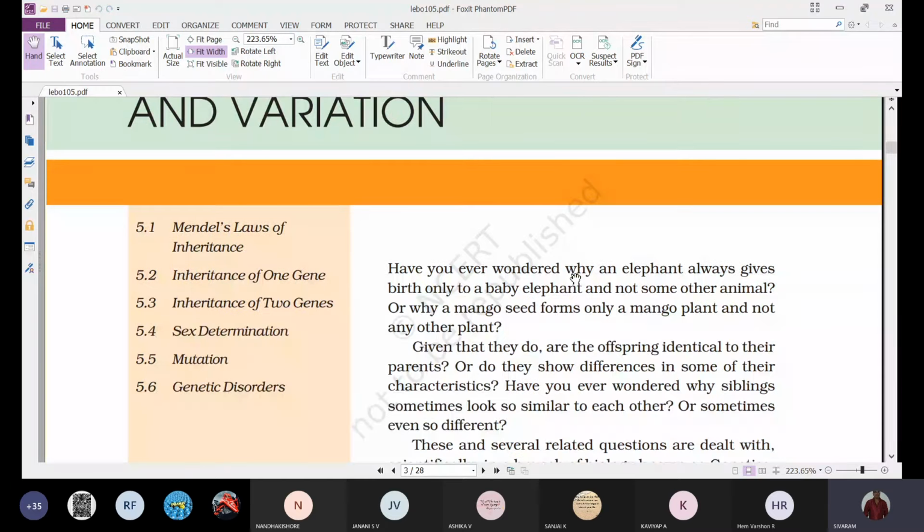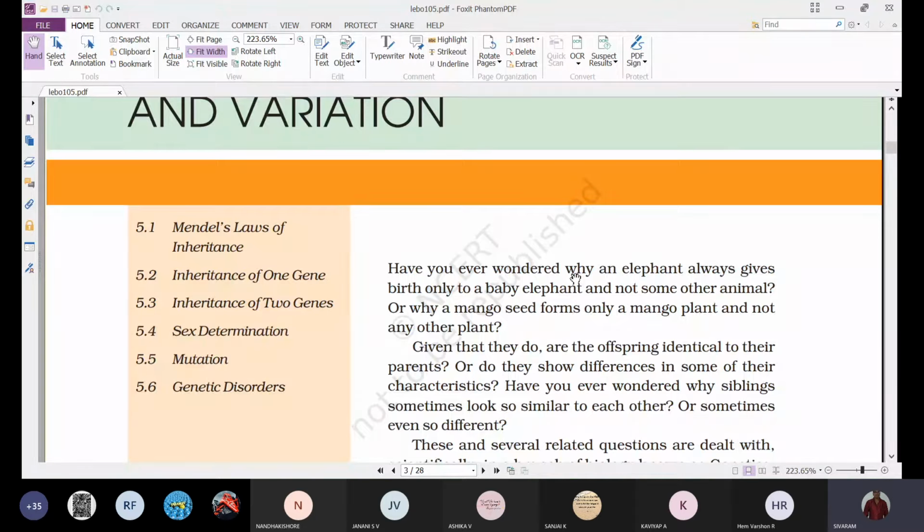Under this chapter, we'll study Mendel's laws of inheritance. After Mendel conducted certain hybridization experiments, the monohybrid cross and dihybrid cross, and observed them, he proposed certain laws of inheritance, often called Mendel's laws of inheritance.